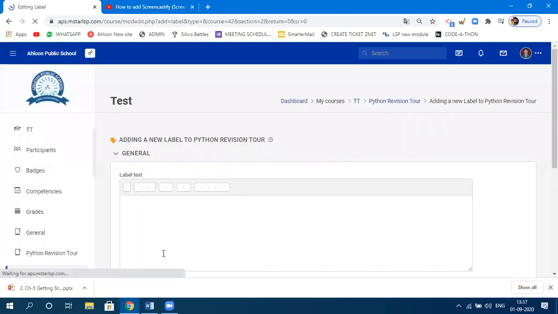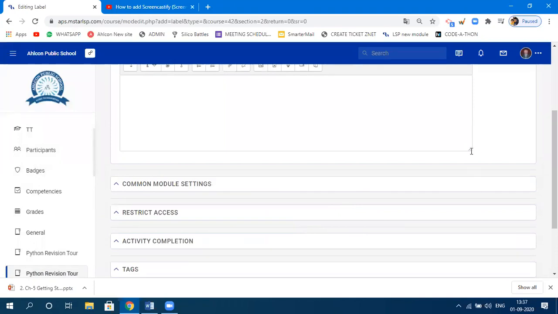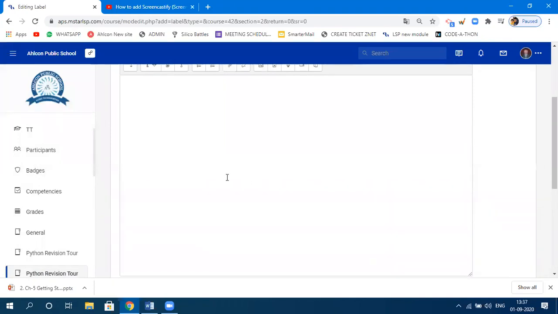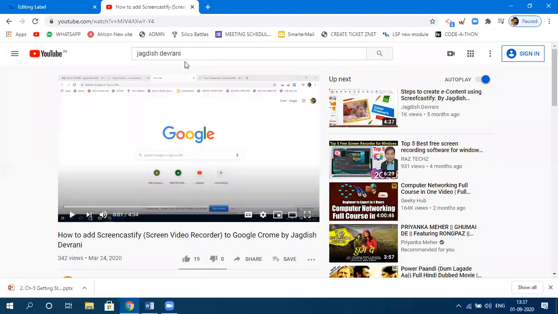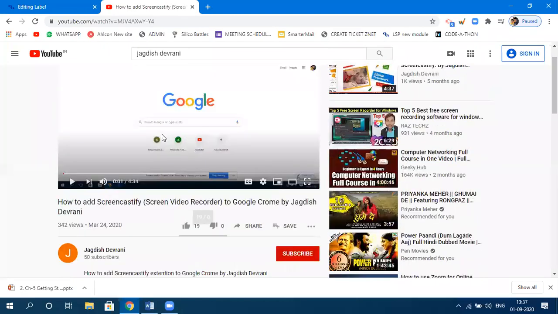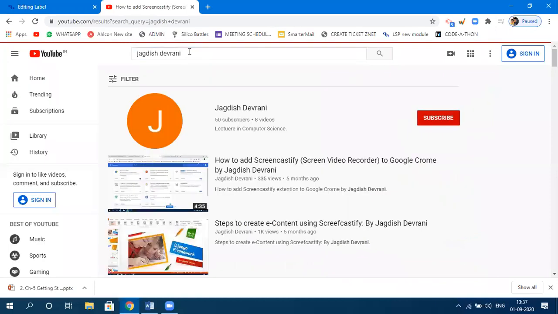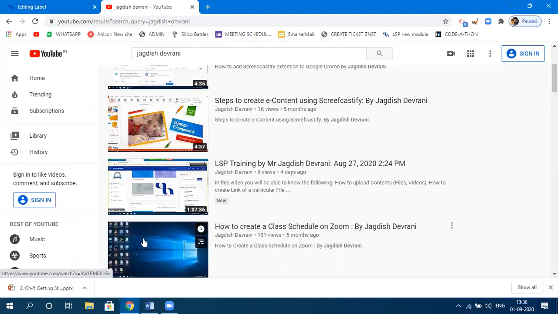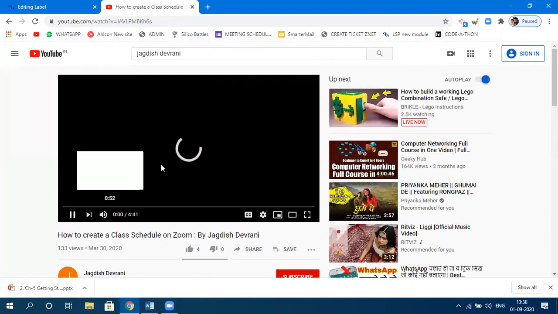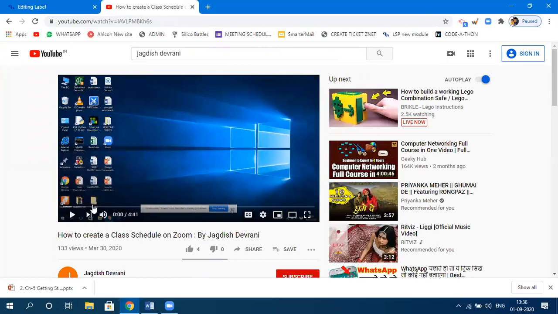It will take you to the page where you want to embed your video. This is the place. Now go to YouTube and pick any topic you talk about. Let's say steps to create e-content using Screencastify. This is already there. I just wanted to have a new video. Let's say this is LSP training, or how to create a class schedule. Anything you talk about, you need to click on that.